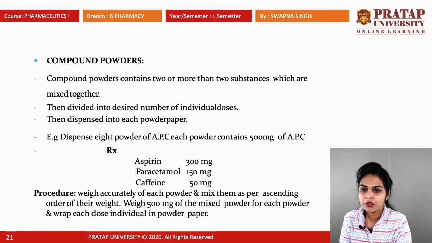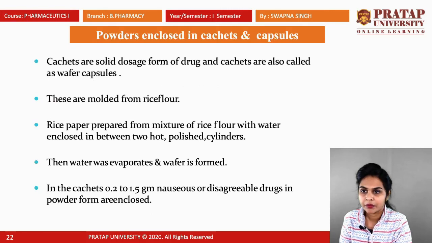For the preparation of compound powder, or APC powder, firstly we weigh each powder accurately and then mix them in ascending order of their weight. Then weigh 500 mg of the mixed powder for each powder and wrap each dose individually in powder paper.